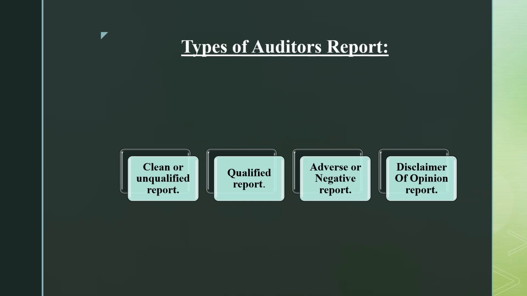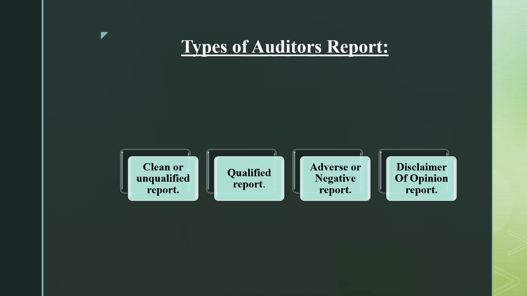Now coming to the second type, the qualified audit report. In this case, the auditor gives a qualified opinion on the financial statements. That means he gives his or her opinion on financial statements that contain misstatement.